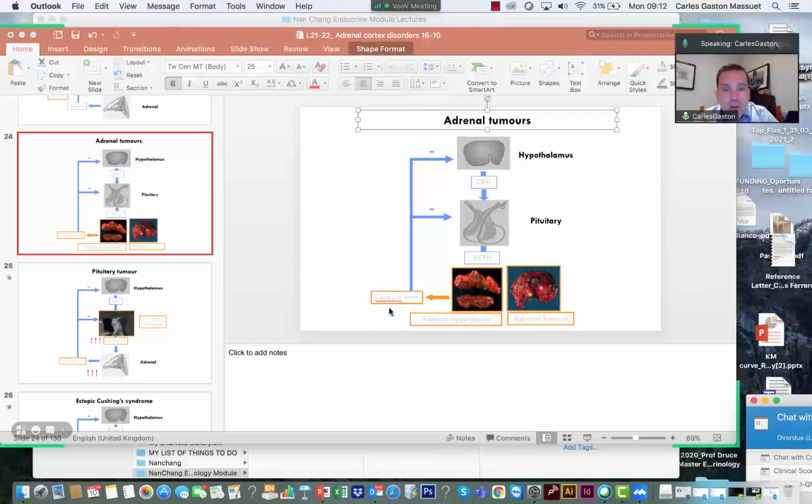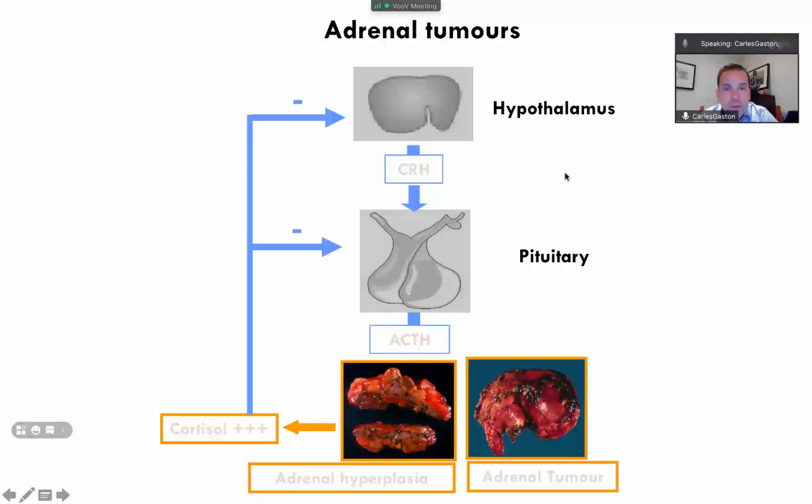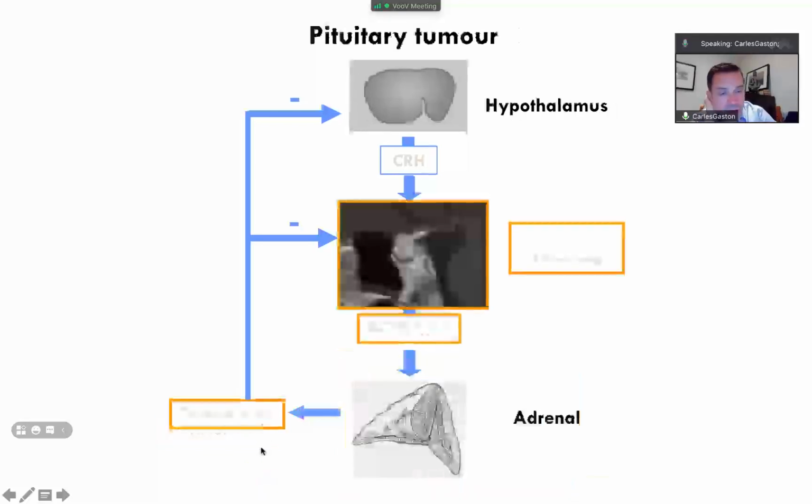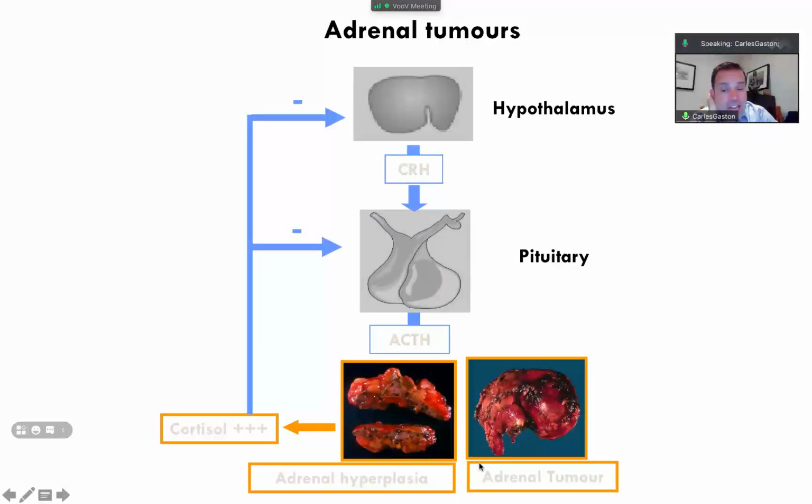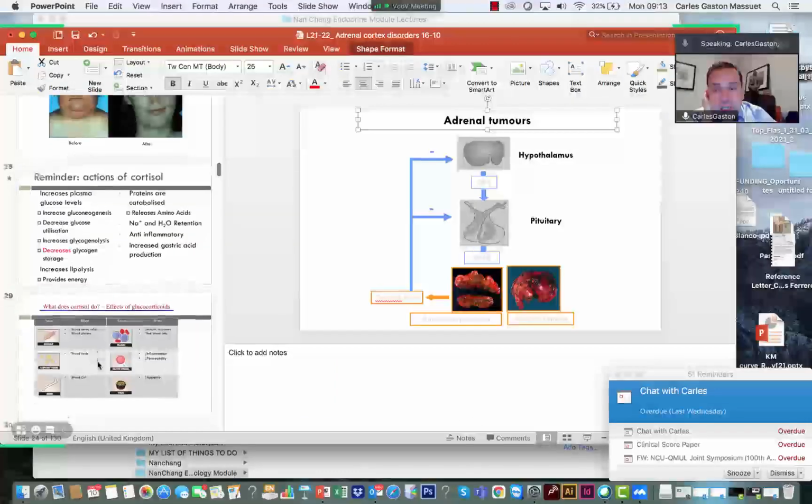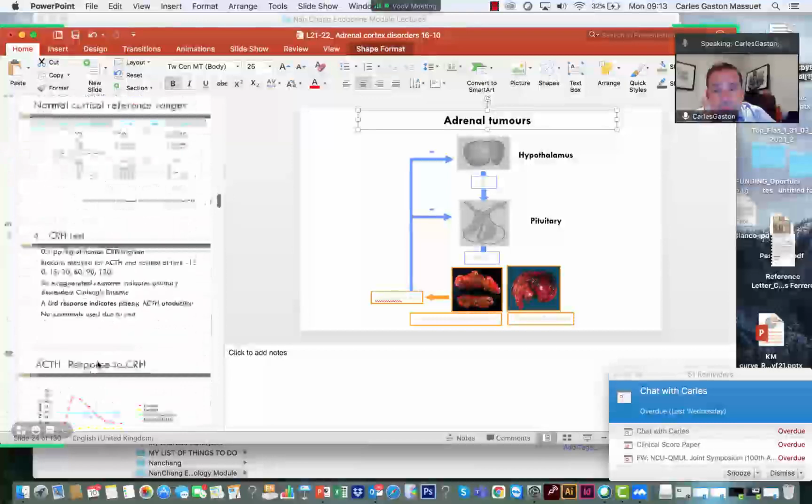We have an adrenal tumor that produces too much cortisol, right? But when we add CRH, it doesn't matter if we activate with CRH, because these two are negatively controlled by the tumor itself, okay? By negative feedback from the cortisol. So that's why when there is an adrenal tumor that produces too much cortisol, the levels of ACTH are always negatively regulated. And they are always low.